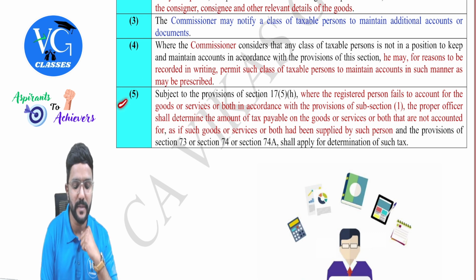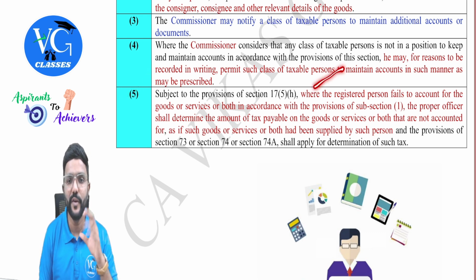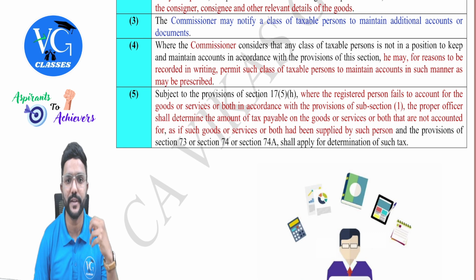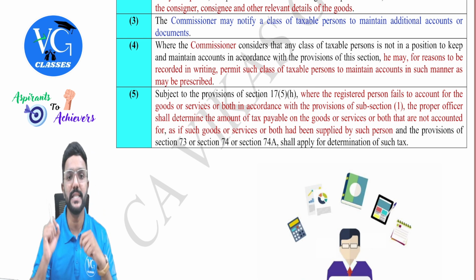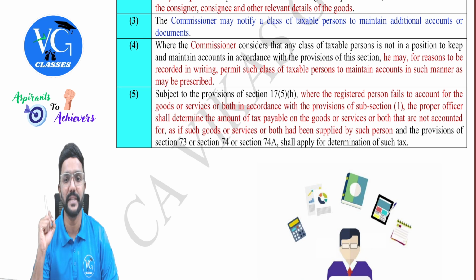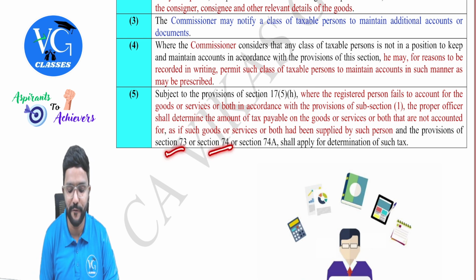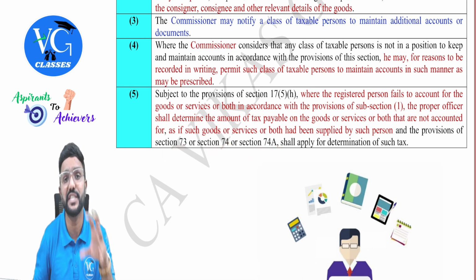So what is section 35 subsection 5 telling? Where a registered person fails to account for the goods or services or both in accordance with the provisions of subsection 1, that is maintenance of records, the proper officer shall determine the amount of tax payable on the goods or services or both that are not accounted for, as if such goods or services or both had been supplied by such person, and the provisions of section 73, 74 and 74A, which are recovery sections, shall apply for determination of such tax.